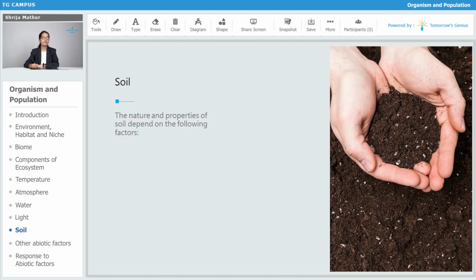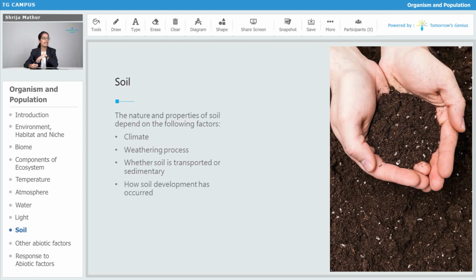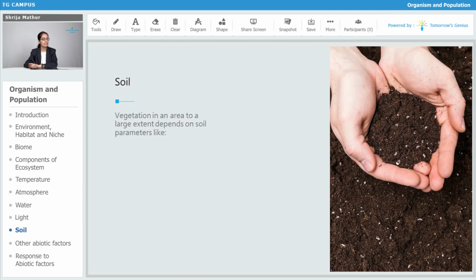The nature and properties of the soil depend upon the following factors: the climate, the weathering process, whether the soil is transported or sedimentary, like it is broken up at that place only, weathered at that place only, and how the soil development has taken place. Vegetation in an area to a large extent depends on soil parameters like the percolation and water holding capacity, pH, mineral composition and topography. These components are important to determine what kind of vegetation is going to be there.